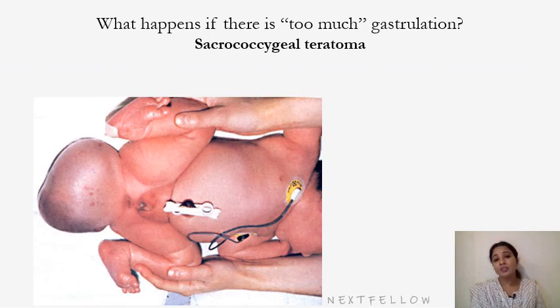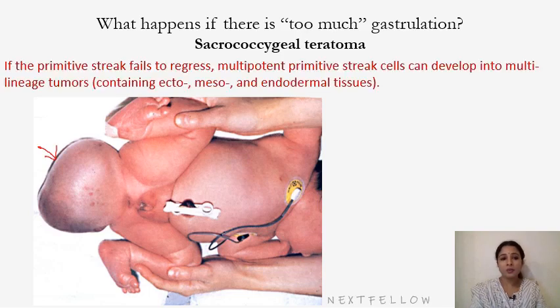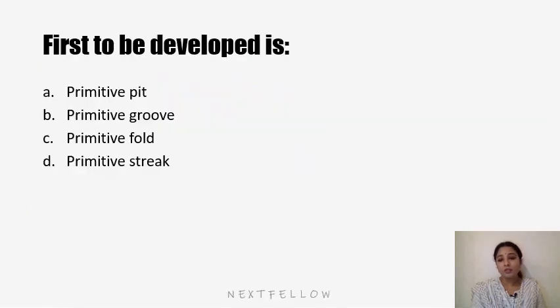What happens if there is too much gastrulation? If the primitive streak is not degenerated and is persistent for a longer time, it results in the formation of tumors called sacrococcygeal teratomas. So here we can see a sacrococcygeal teratoma. The primitive streak fails to regress, and multipotent primitive streak cells can develop into multilineage tumors containing ectodermal, endodermal and mesodermal tissues. So that was about the complete third week of development.